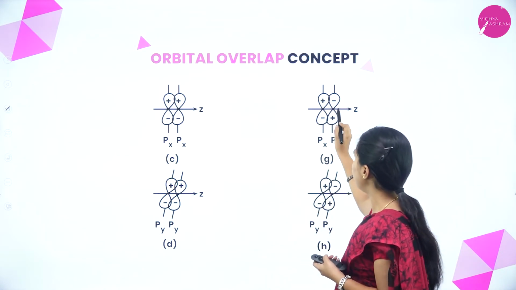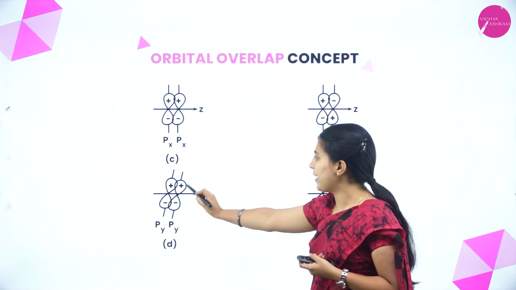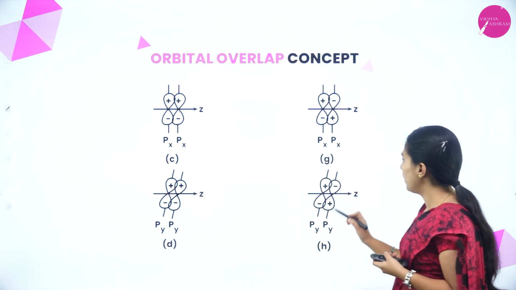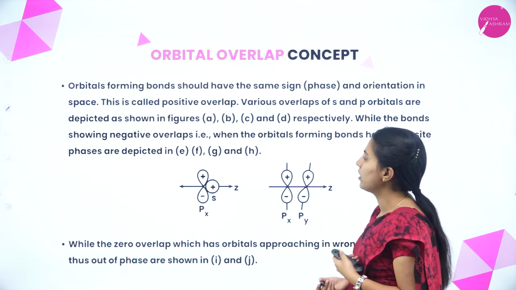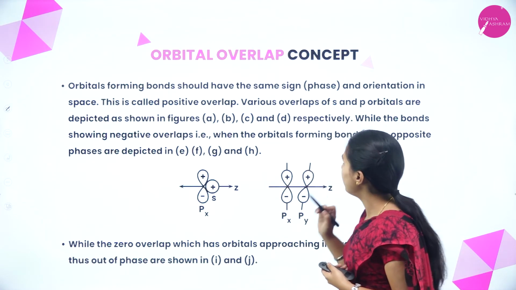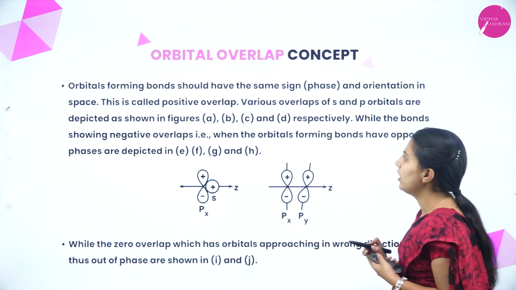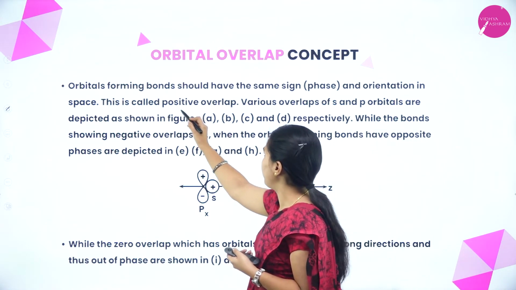This is also p and p with opposite sign. Here maximum overlapping is showing. Here also, with opposite sign, maximum overlapping is showing. Next, orbitals forming bonds that have the same sign and orientation in space is called positive overlap.